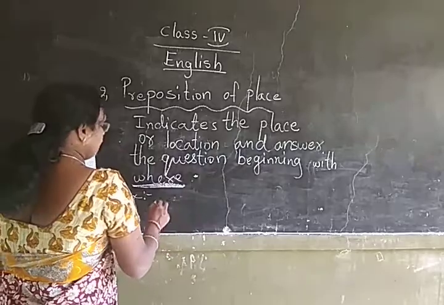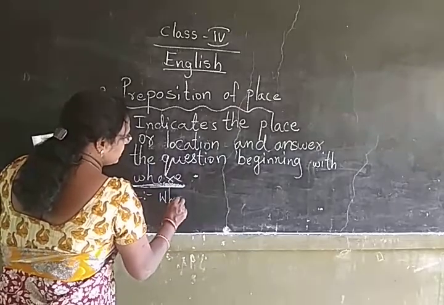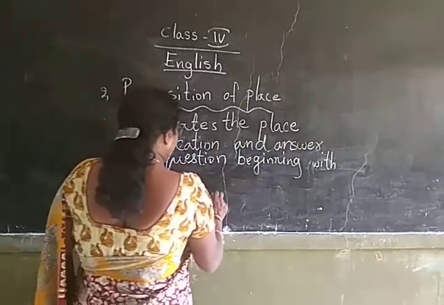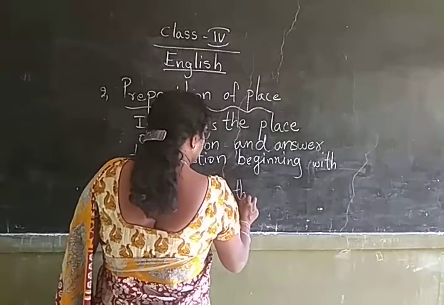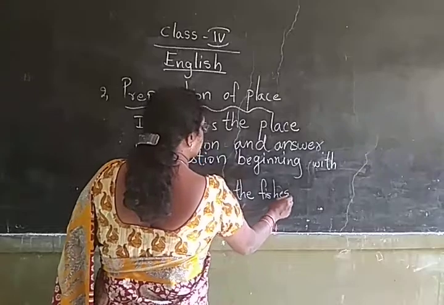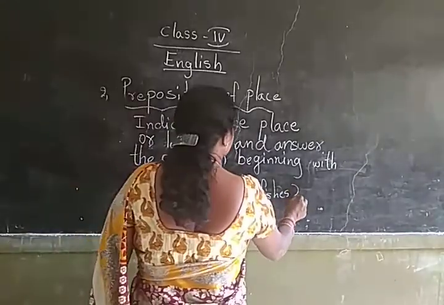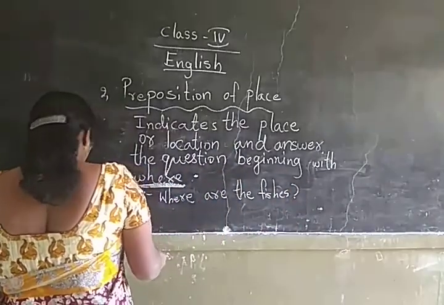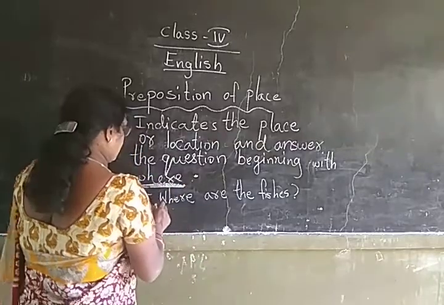Where are the fishes? The fishes are at the bottom of the sea.